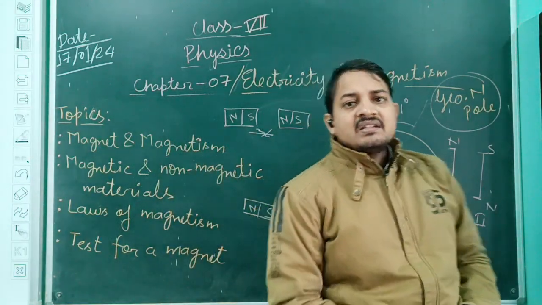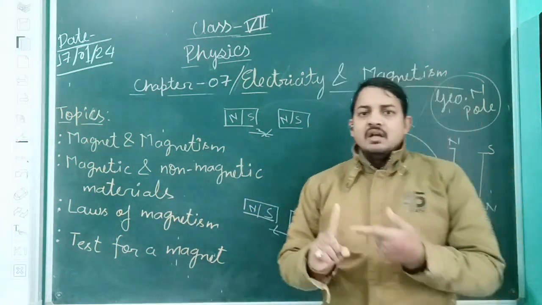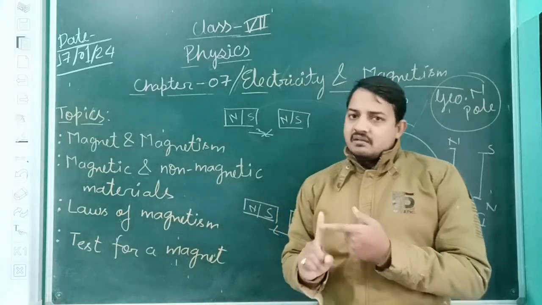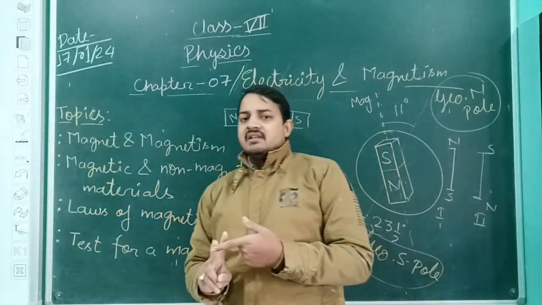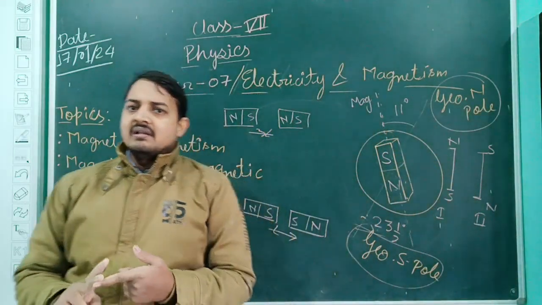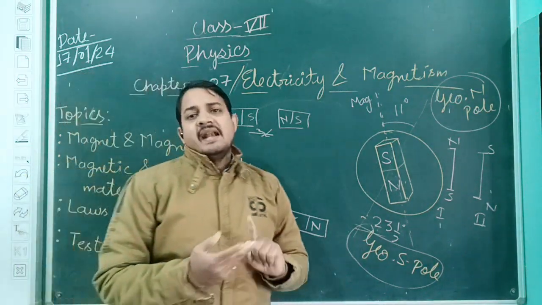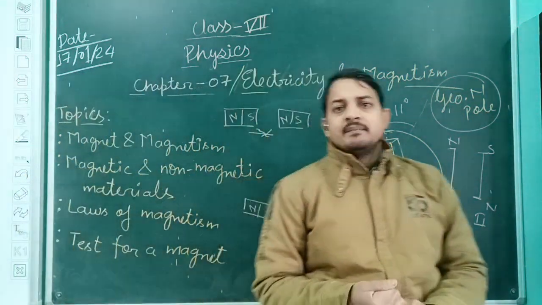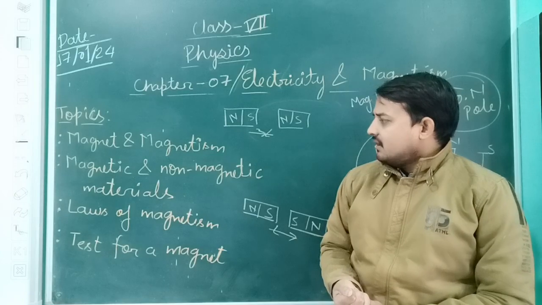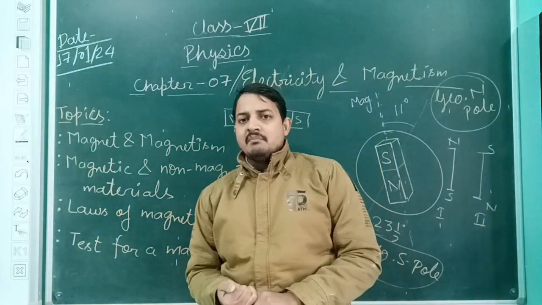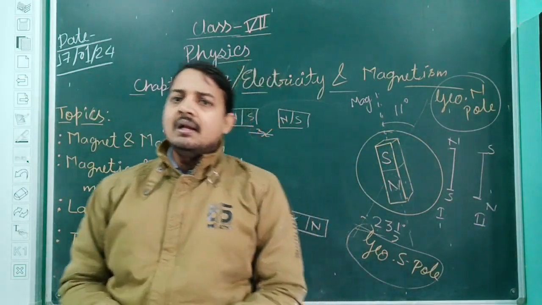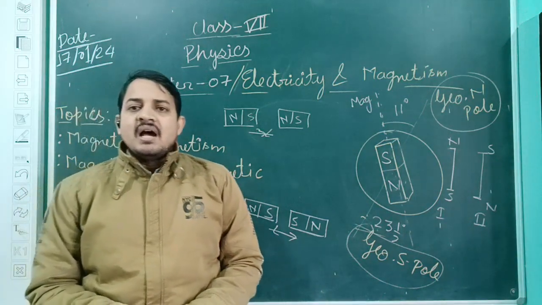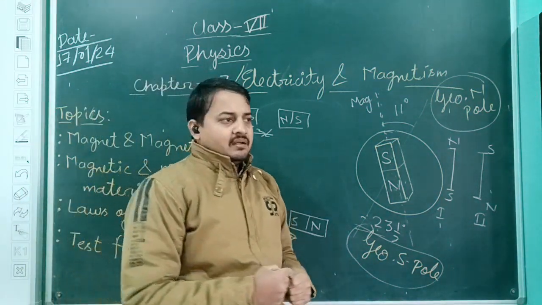Okay, so till this time what topics have we discussed? We have discussed what a magnet is, what magnetism is, and some different properties, like the first property, that is the dipole property of the bar magnet. Okay, now coming to the next point. The next point is magnetic and non-magnetic material. What is magnetic material? All the materials which are attracted towards the magnet.